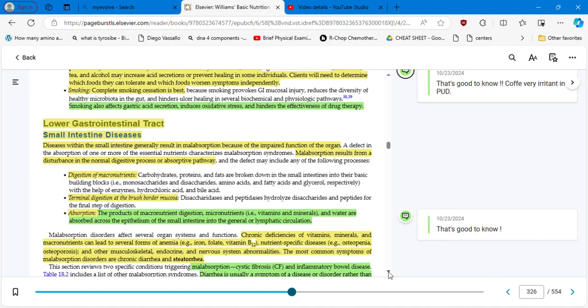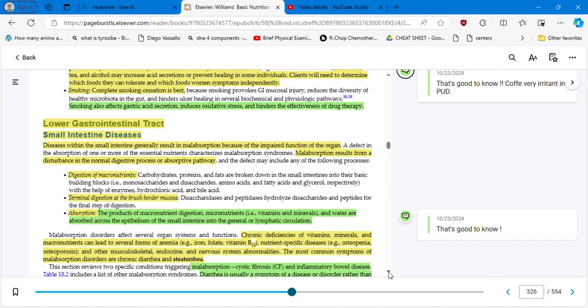Now we're going to focus on the lower gastrointestinal tract, the small intestine diseases. These are diseases within the small intestine, which generally result in malabsorption because of the impaired function of the organ. Let's remember that the small intestine absorbs all vitamins, minerals, and micronutrients, right? So the good standing, the good health of our small intestine is crucial.